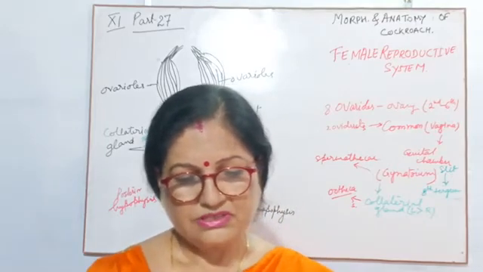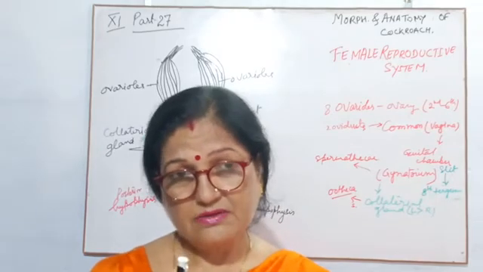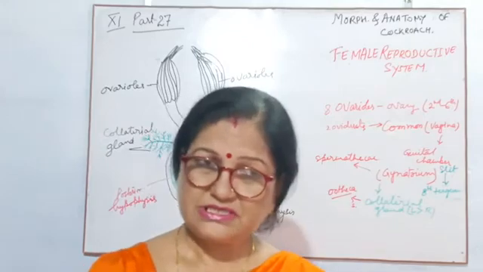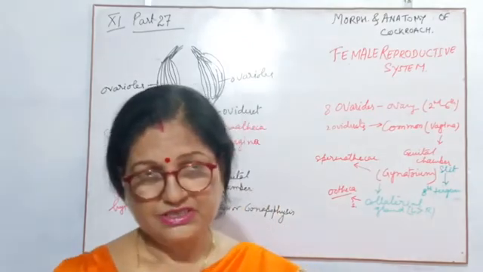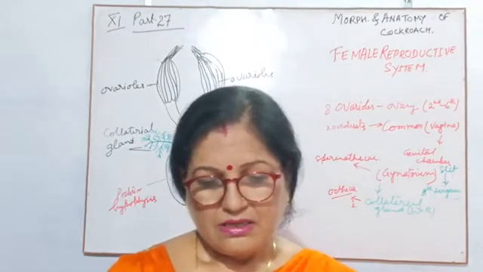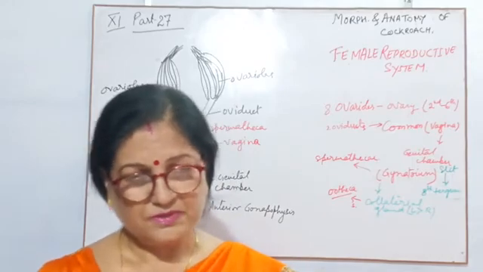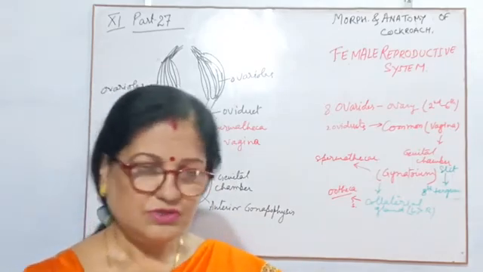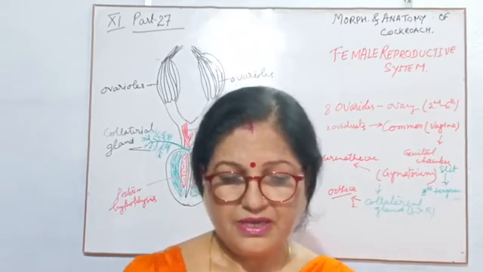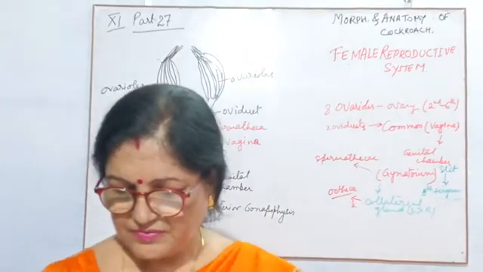So the ovipositor, where the eggs are collected, I told you, in the female, it is in the last segment of their body. From the genital chamber, after getting the ootheca, they are collected in the ovipositor, and from the spermatheca sperms will come, that means male gamete will come to fertilize them. So this is the female reproductive system, or you can say the structure of the female reproductive system.